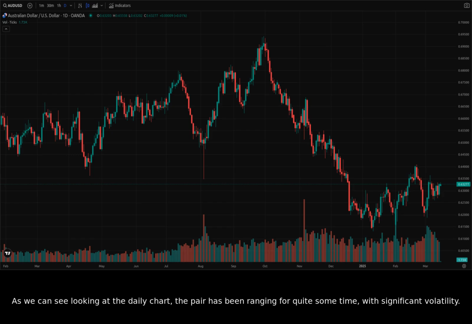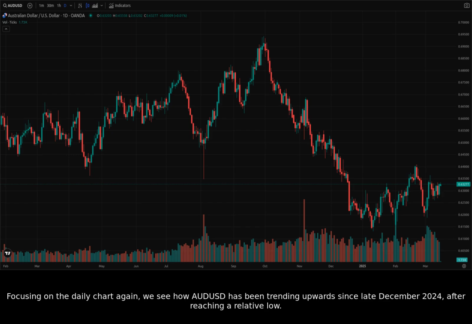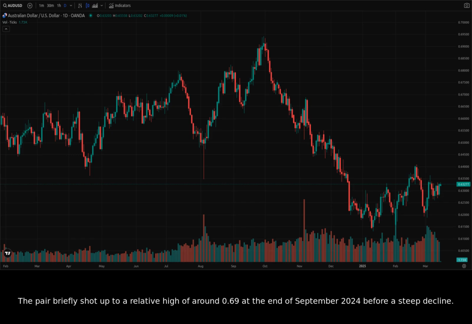As we can see looking at the daily chart, the pair has been ranging for quite some time, with significant volatility. Focusing on the daily chart again, we see how AUDUSD has been trending upwards since late December 2024, after reaching a relative low. The pair briefly shot up to a relative high of around 0.69 at the end of September 2024 before a steep decline.